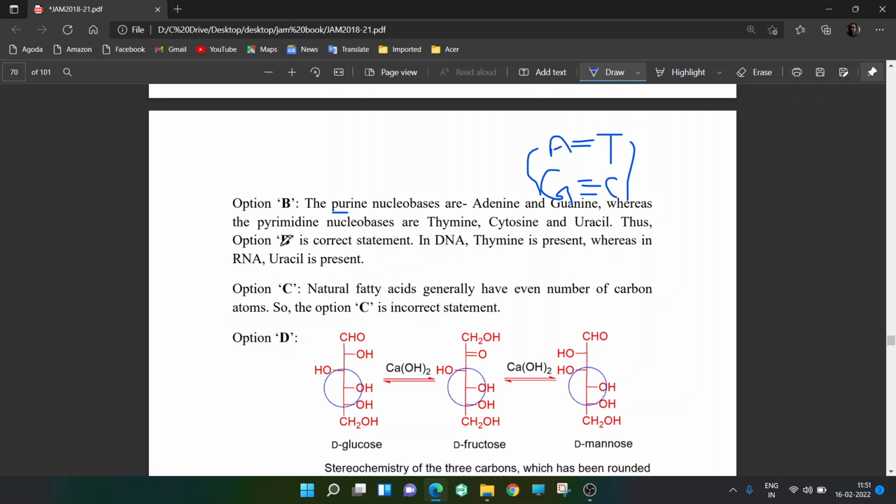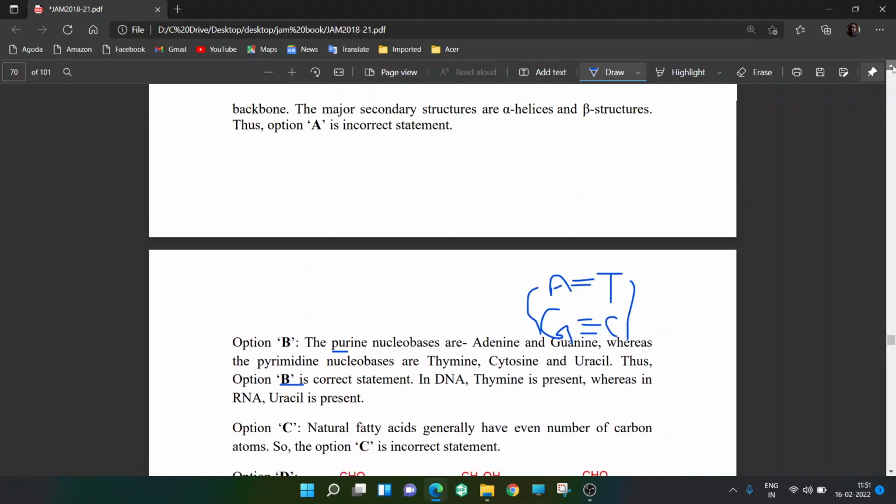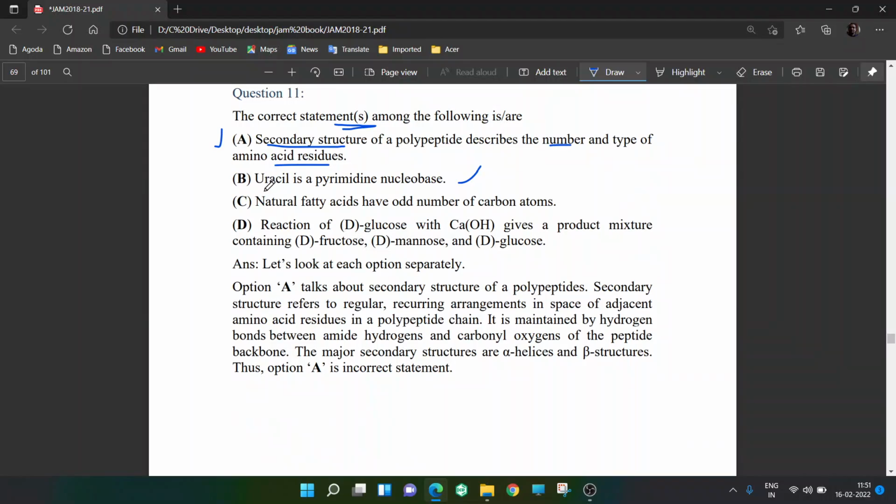So option B is a correct statement, because it says uracil is a pyrimidine nucleobase. So A and G are purines; T, C and U are pyrimidines. Okay, third one, natural fatty acids have an odd number of carbon atoms. You just have to remember they have an even number of carbon atoms. Next is the reaction of D-glucose with Ca(OH)2. Sorry, I have written this mistake.